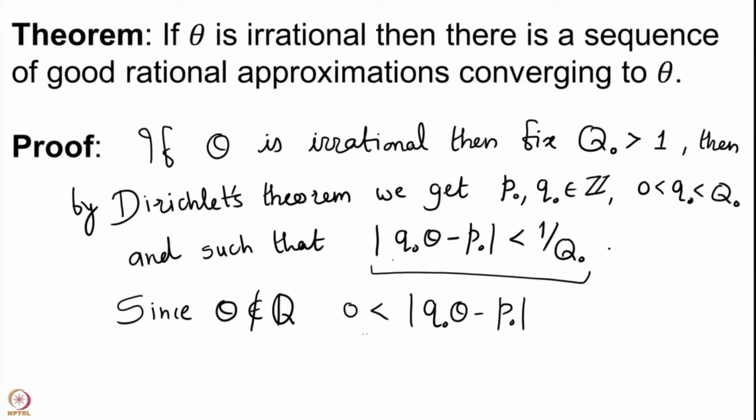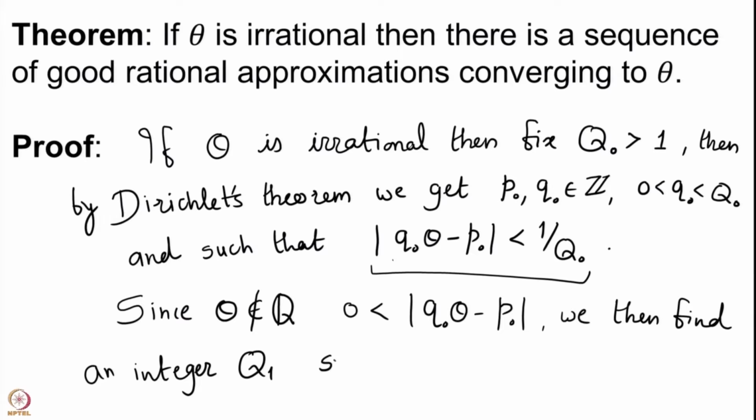Now, given this inequality, we find an integer Q1 such that 0 is less than 1 upon Q1, which is less than mod Q naught theta minus P naught.